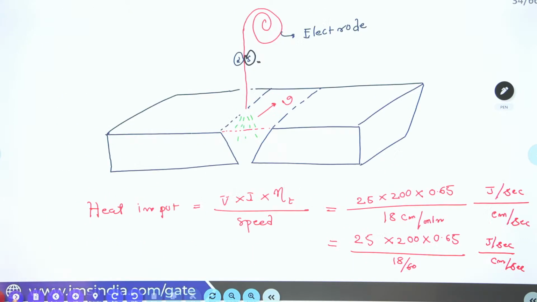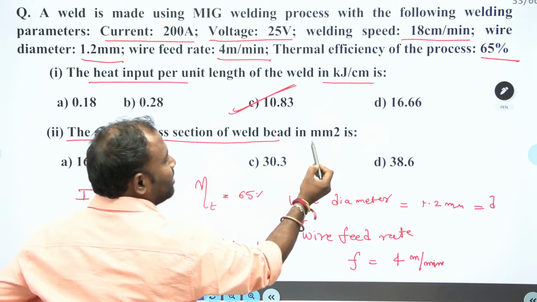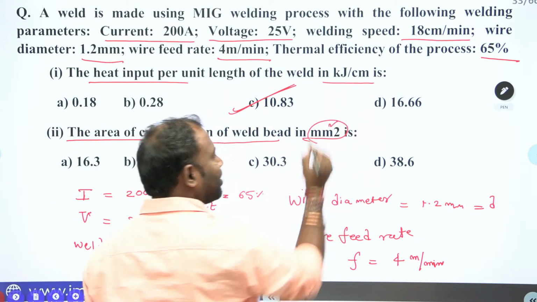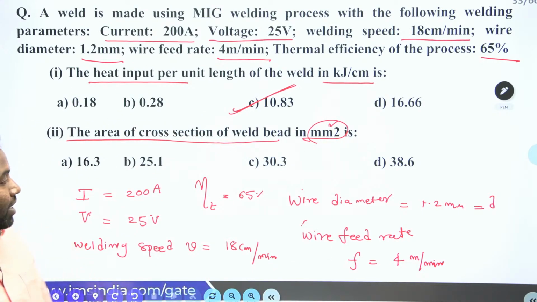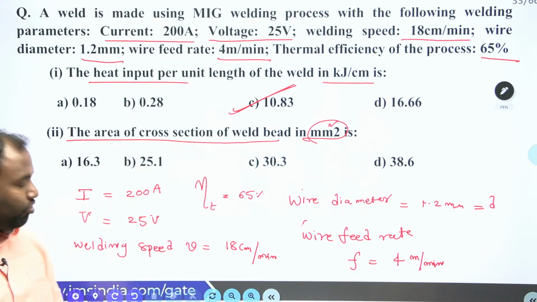Next is what we have to find. Next is the area of the cross section of the weld bead in mm square. It is not mm2, it is mm square guys. Okay, mm square it is. Now what I'm trying to explain, the area of the cross section of the weld bead is what you are supposed to find.